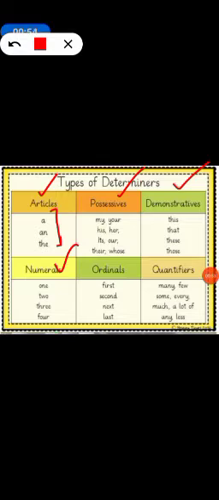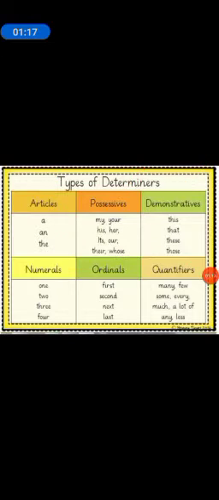Numerals like 1, 2, 3. Ordinals, which say in which order something is: first, second, next, last. And then quantifiers. Quantifiers are like many, few, some, every, much, a lot, any, less. So it is talking about the quantity. So there are different determiners. Let us solve a few questions based on these determiners.